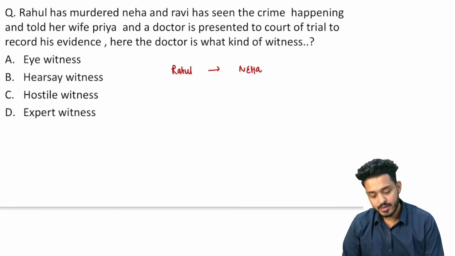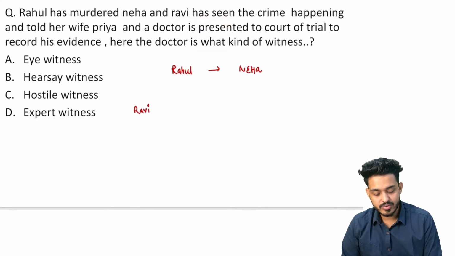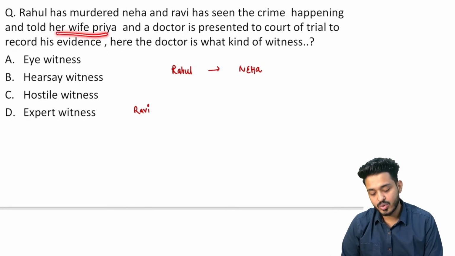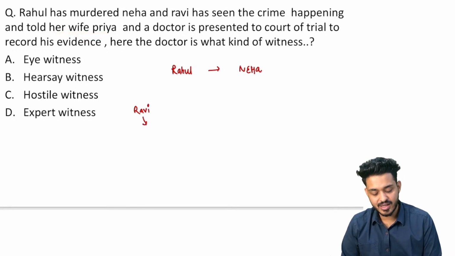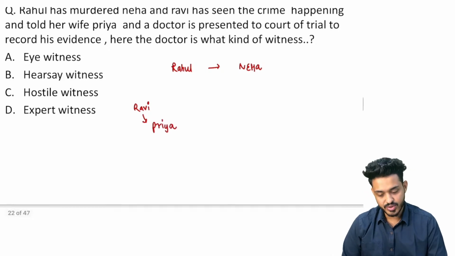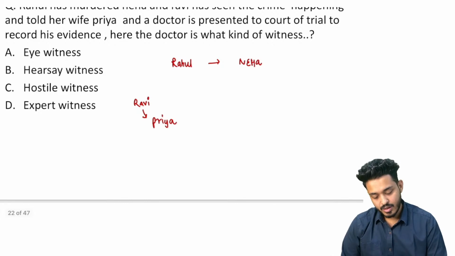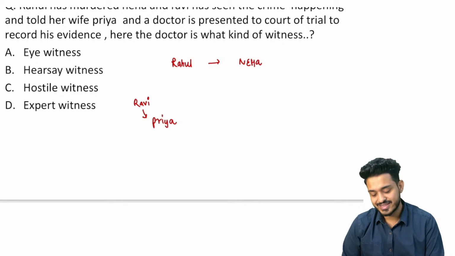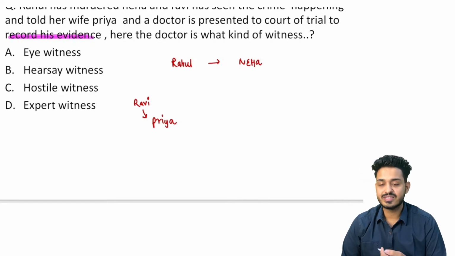Now Ravi has seen the crime. Ravi was going from there and he has seen the crime, right? Now what is happening? He told his wife Priya. What did Ravi do? He went and told Priya that I have seen a murder, right? So this is going to be Priya, right? And a doctor is presented to the court of trial to record his evidence. The doctor has also come here, right? Here the doctor is what kind of witness?